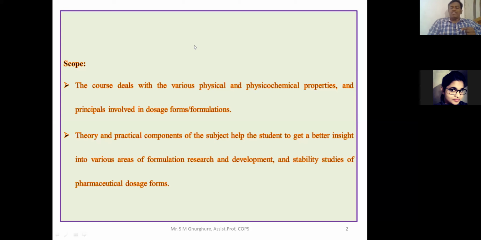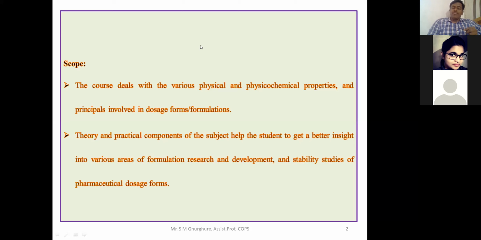Now, drug substance, drug means what? A drug is a chemical substance or chemical entity which is used to treat disease. So the treatment, cure and mitigation of a disease is known as a drug. When we convert a drug into a different suitable form, it is known as a dosage form. Then, for a dosage form, you first have to investigate, before the formulation, the different characteristics of that particular drug, meaning the investigation of its physico-chemical characterization.